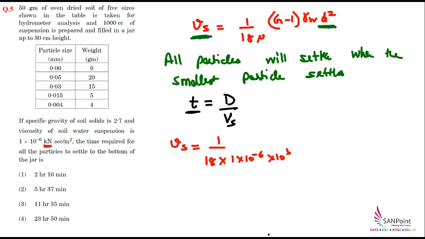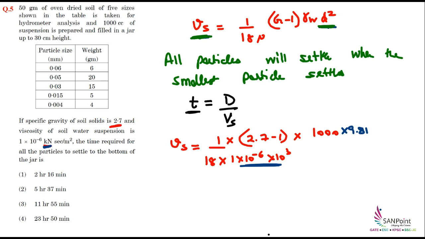In the numerator we have G minus 1. G of the solid is given as 2.7, minus 1. Further, gamma of water we know is 1000, but the units are kg per meter cube. In the denominator we have the units of Newton, as kilonewton has been converted into Newton, so in the numerator also we need the units of Newton. So kg can be converted into Newton by multiplying by 9.81. Now in the numerator also we have Newton.